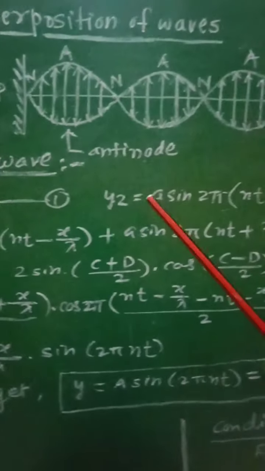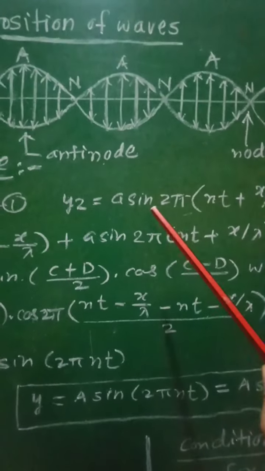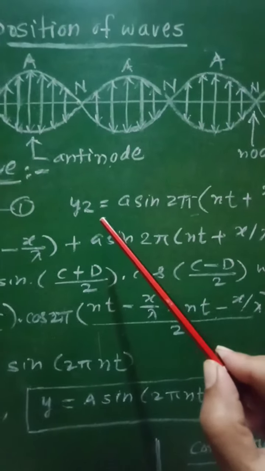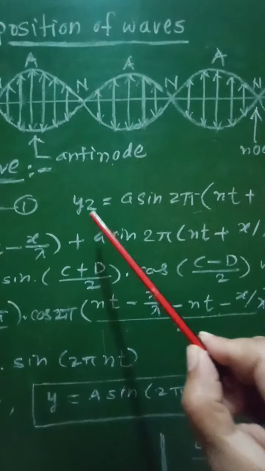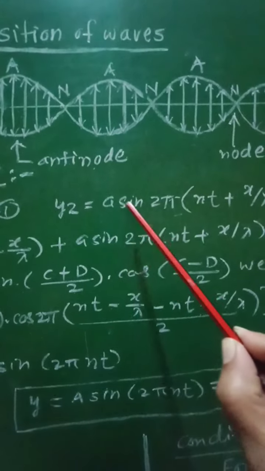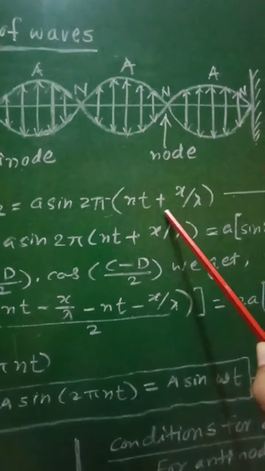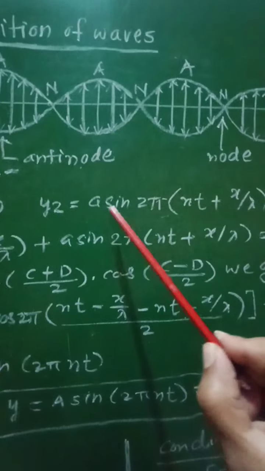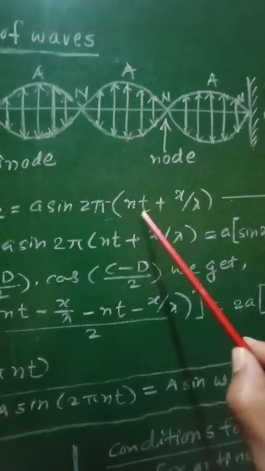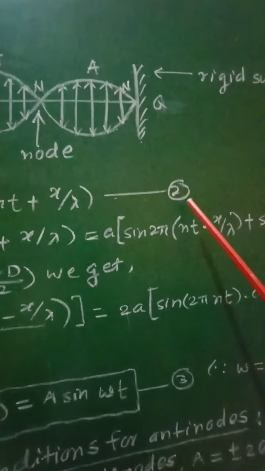Similarly, the other wave, which is traveling in the opposite direction, that is towards the negative direction of the x-axis, has its displacement given as y2 equal to a sin 2 pi into (nt plus x by lambda), equation number 2.